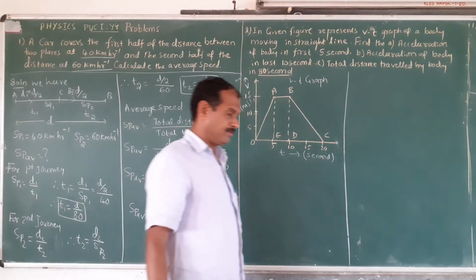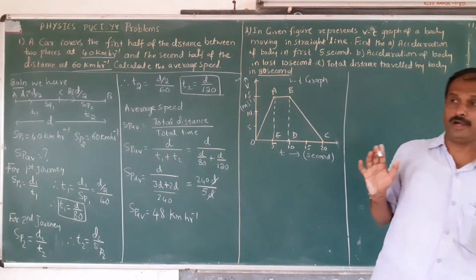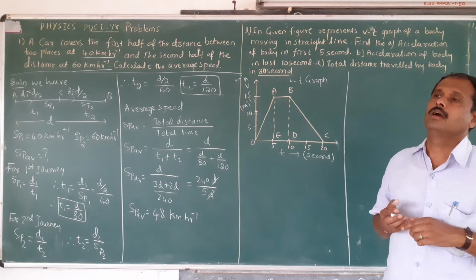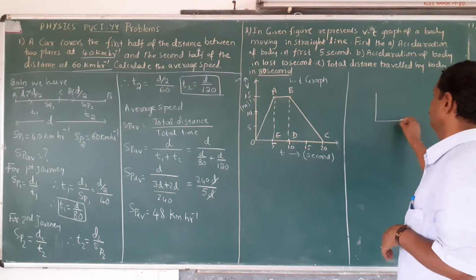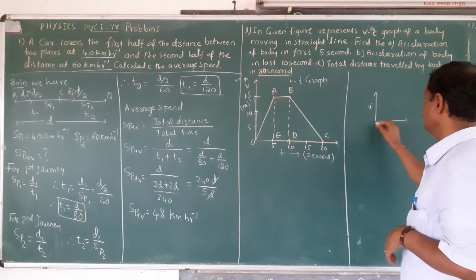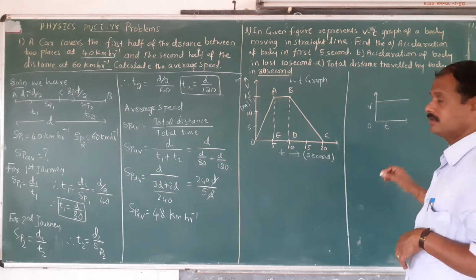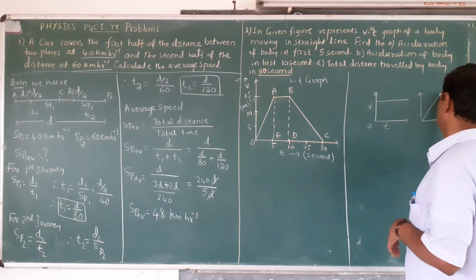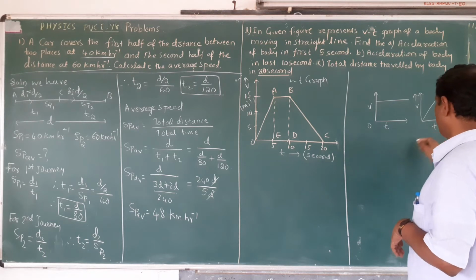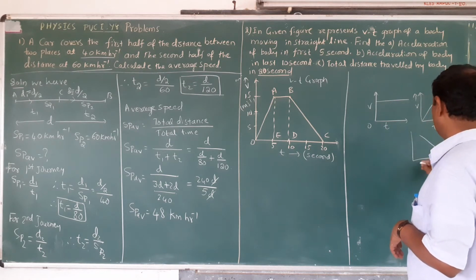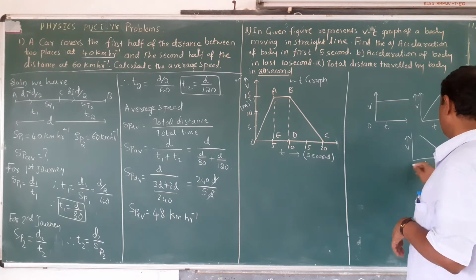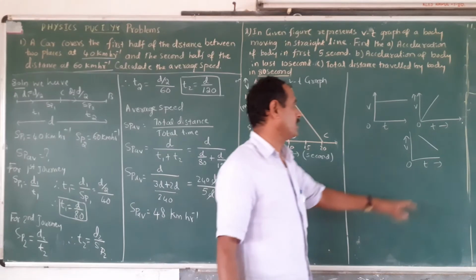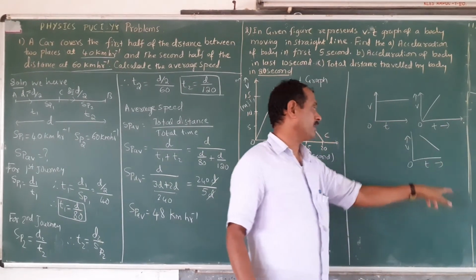Now in the case of a VT graph, you should know a few points. Suppose the graph looks like this: this is the uniform velocity. This is for positive acceleration, and this is for negative acceleration. Now see here, for uniform velocity, acceleration is 0. This is for positive acceleration, this is for negative acceleration.